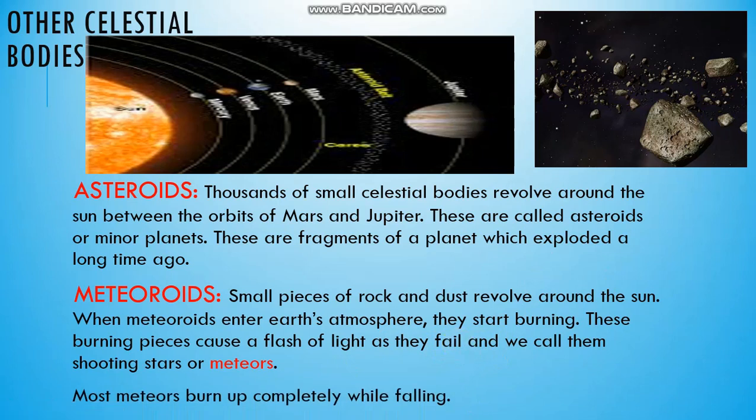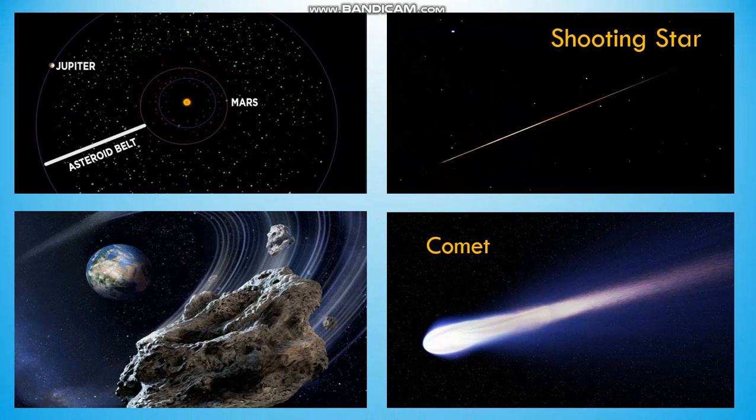Most meteors burn up completely while falling. See these images. First one is showing the asteroid belt. This is your Mars and this is Jupiter. In between the orbits of Mars and Jupiter, we have millions of asteroids. All these asteroids are moving around. So this is an example of an asteroid.